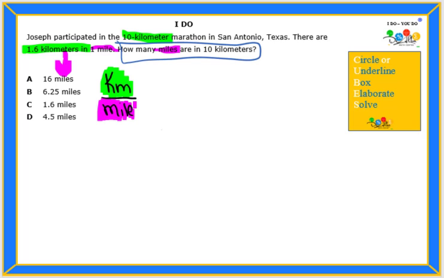So the first thing we know is that 1.6 kilometers is equivalent to 1 mile, because they said 1.6 in 1 mile. So we can write that here. We said we were going to put kilometers on top, so 1.6 kilometers in 1 mile. Now, the other portion that they gave me, the given in the story problem, is 10 kilometers. So we make sure that we put 10 up here with kilometers. And then the question says how many miles? So X, our unknown, is the miles.